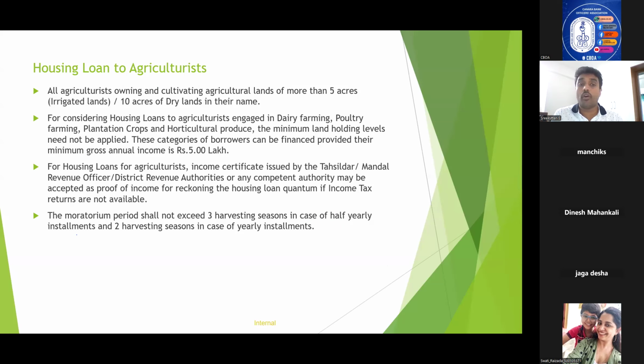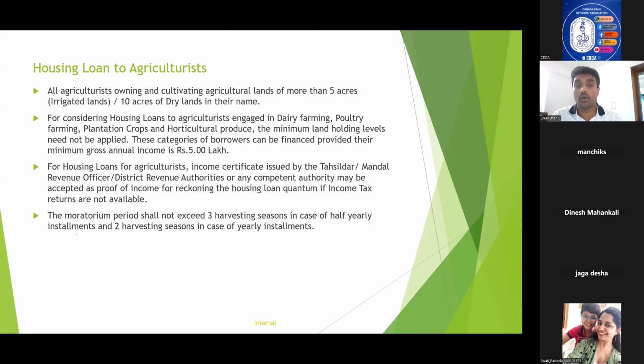All agriculturists owning and cultivating agricultural land of more than 5 acres if it is irrigated land, and if it is dry land, 10 acres. And in case the agriculturist is engaged in dairy farm, poultry, plantation crop, or horticulture produce, the minimum land holding level need not be applied.